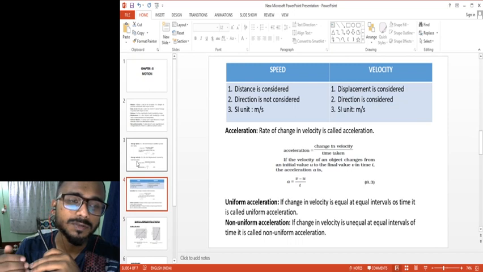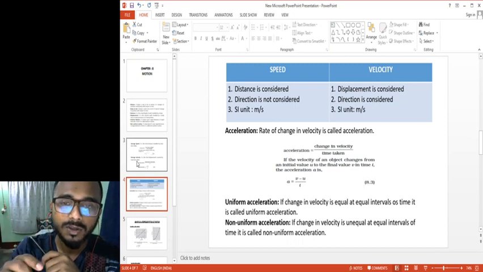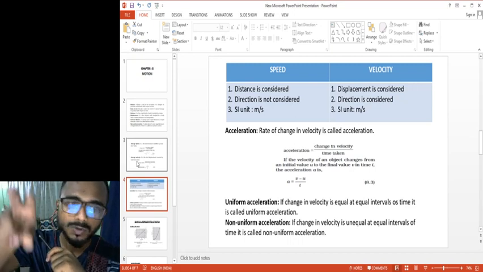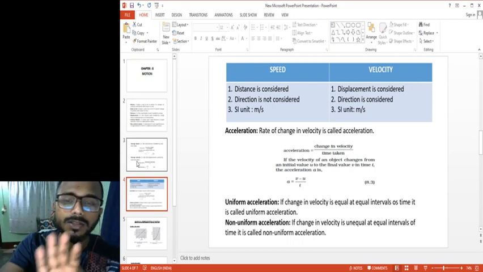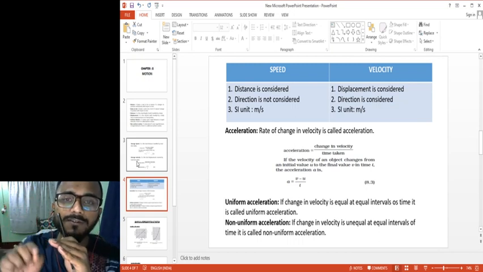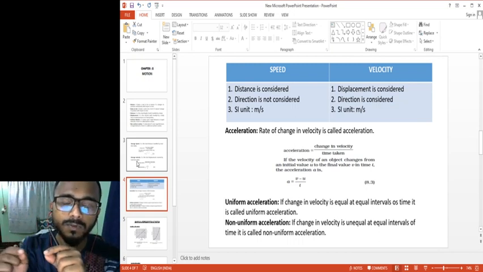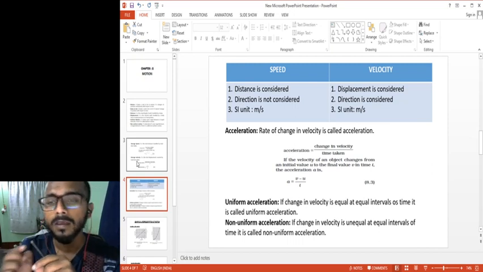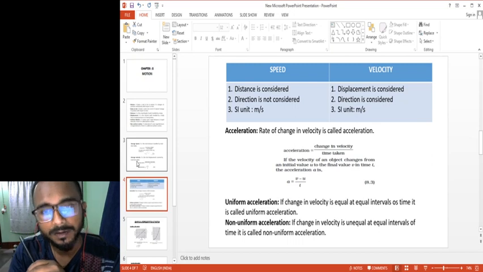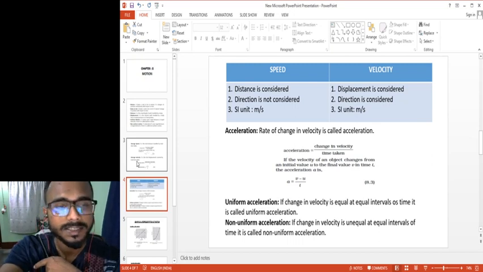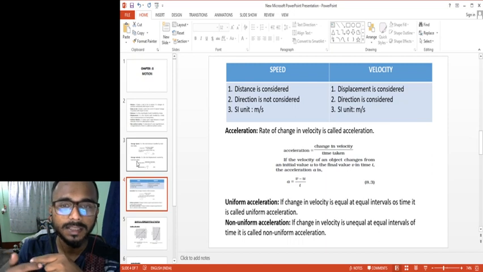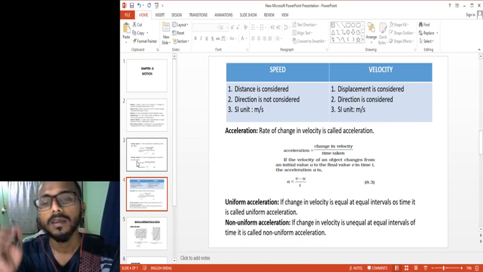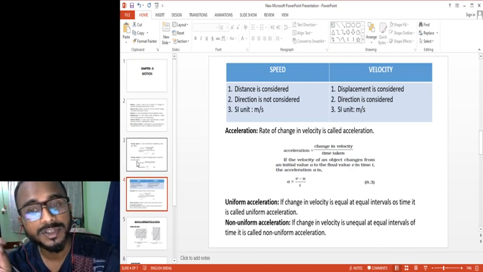So why do they say speed? Because it is impossible to write the velocity of the ball at every time. When I'm bowling, first the ball goes down and then it moves up, so it changes its direction at every point. It is impossible to write the velocity at every moment, so they write the average speed. They take the total distance from the bowler to the batsman and divide it by time. That is the difference between speed and velocity.